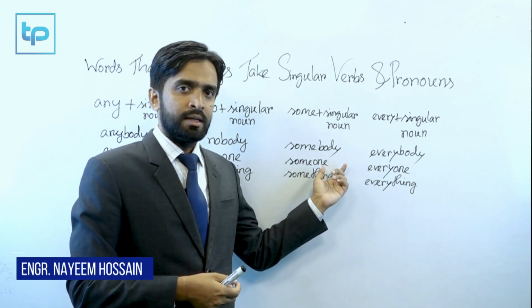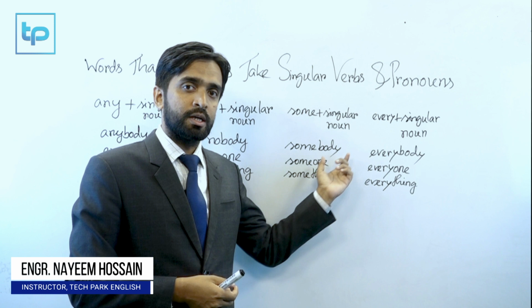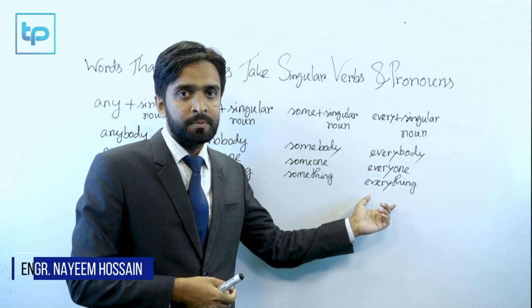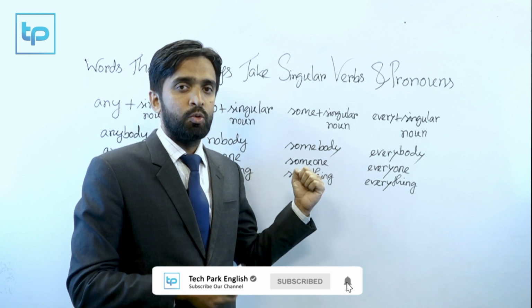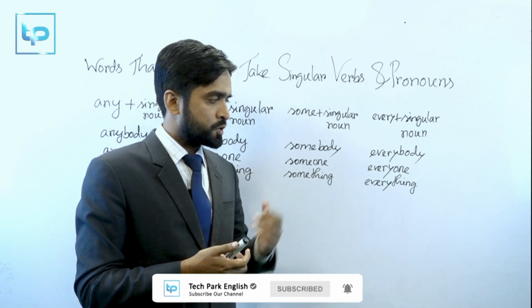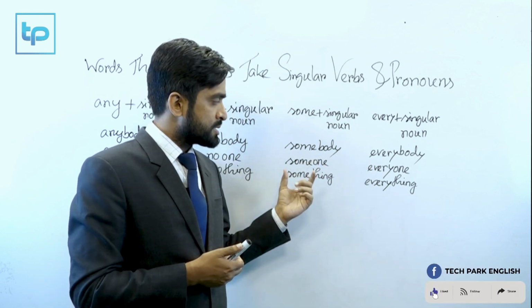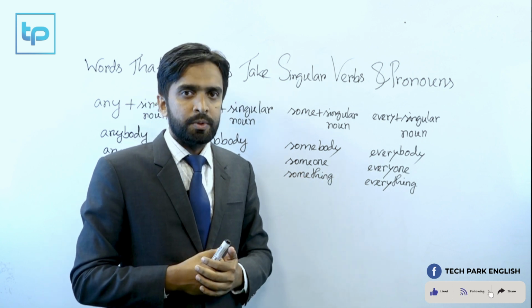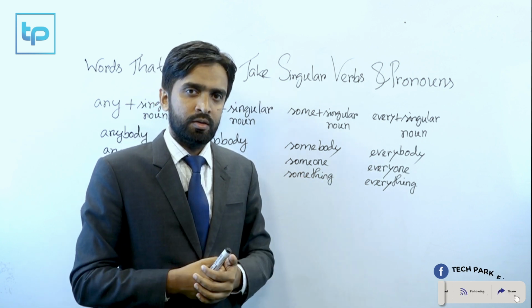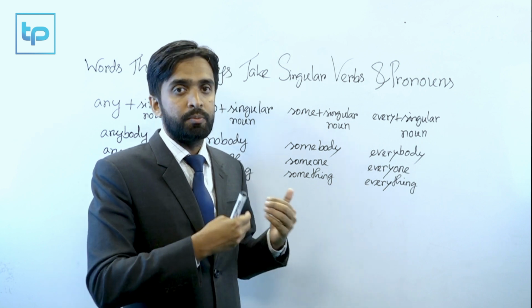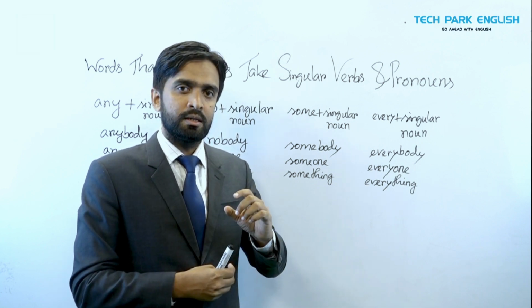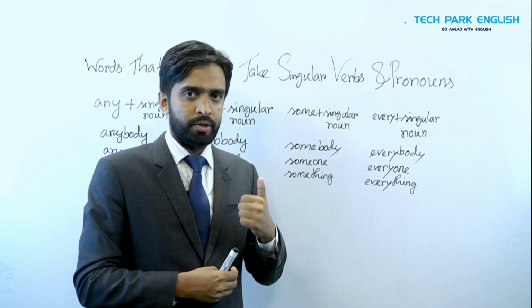Someone is taking the course, or someone is going to visit the project. Someone is using the mobile phone. Someone is helping you. So someone is. Something, it means something is working for this, or something is needed for the development of this project. So something, it works like singular.